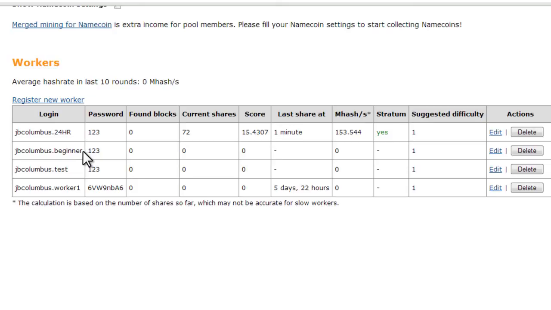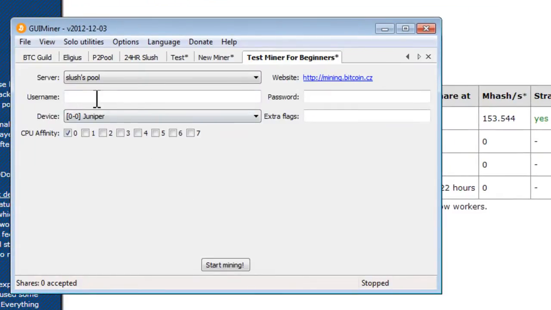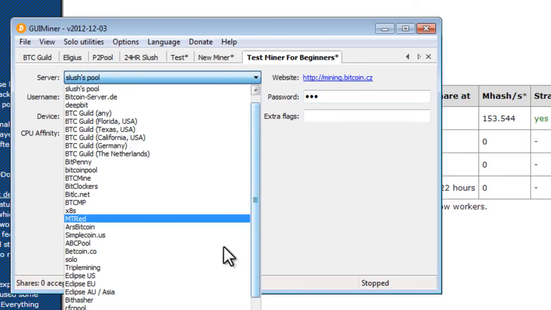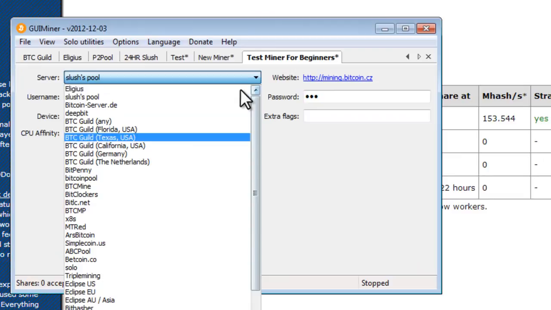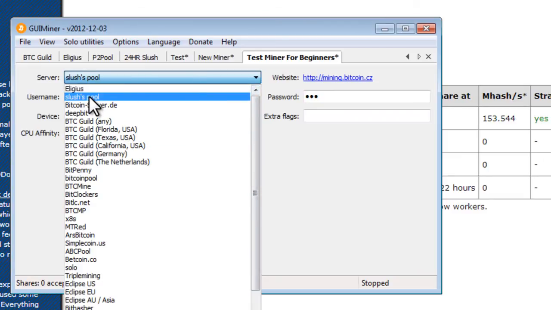Now, this is what we need to copy. Copy, go back to our miner, and now we're going to paste the worker username. I'm under that miner that I just created. I'm going to paste the username. The password was 123, and the server is the pool. You can see there are a bunch of pools, but I'm showing you Slush's pool. So I'll select Slush's pool.